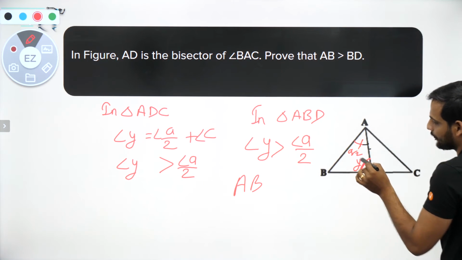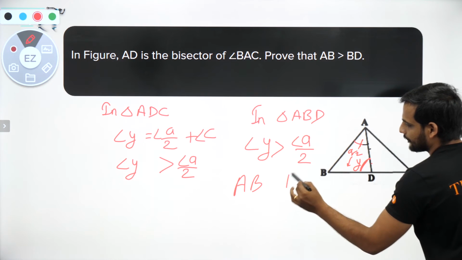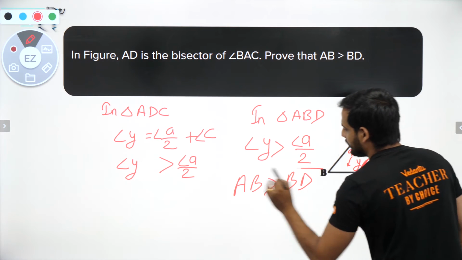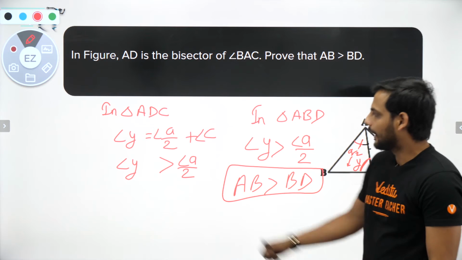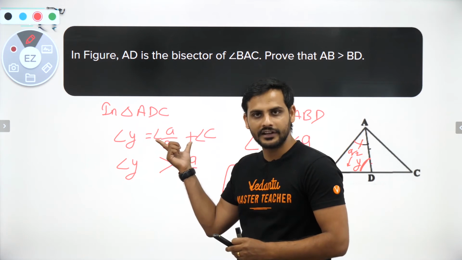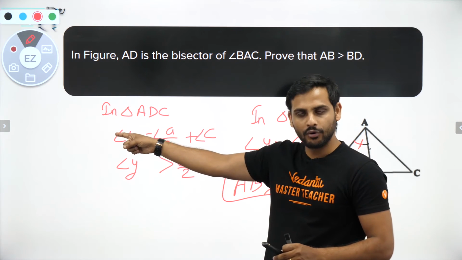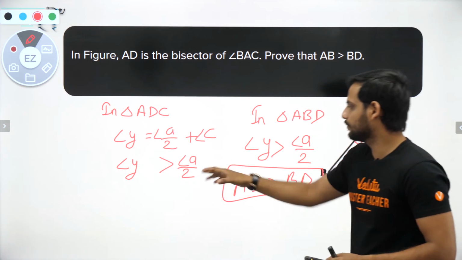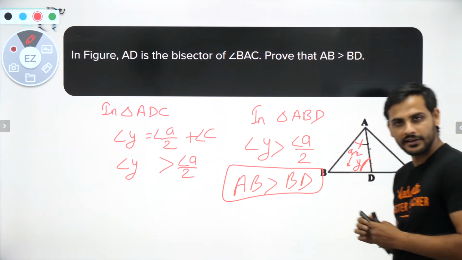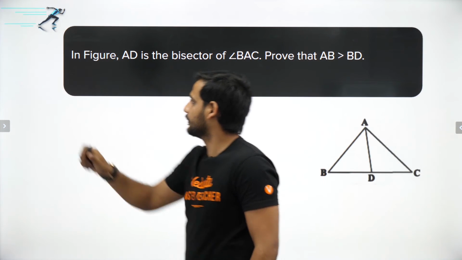AB. And what is the side opposite to A by 2? BD. So AB will be greater than BD. Okay, how have I got this? See, bachcho, when these two things are equal, if I take something out from the RHS, this LHS will be more. So I can say angle Y will be greater than A by 2. Using the same thing, I have got AB is greater than BD. Understood? Chalo, let's move ahead now.